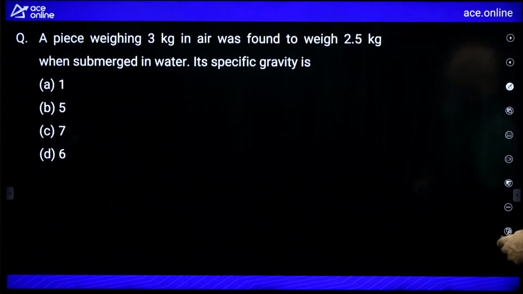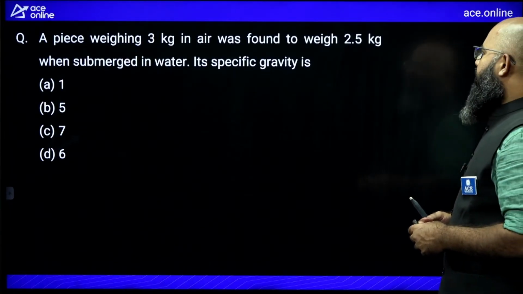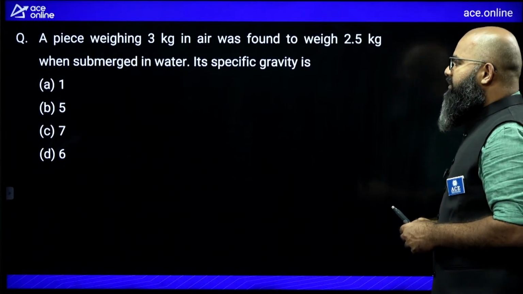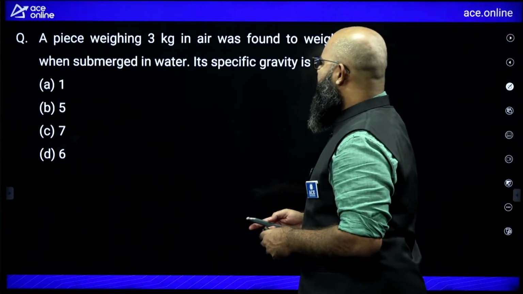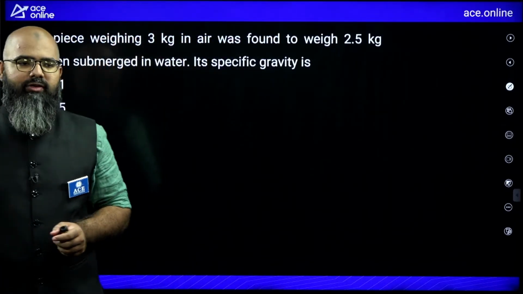Moving further. A piece weighing 3 kg in air is found to have a weight of 2.5 kg when submerged in water. Its specific gravity is how much? Technically, the language of the question again has a mistake over here.